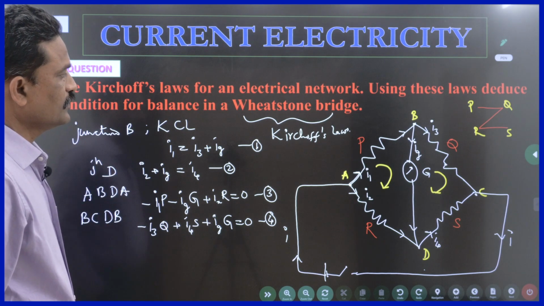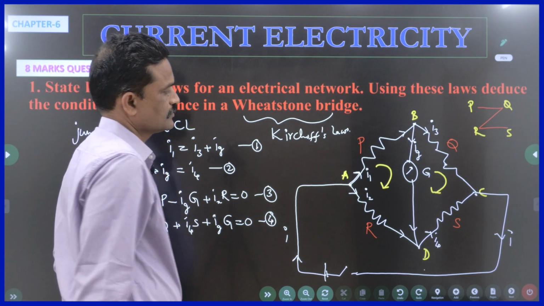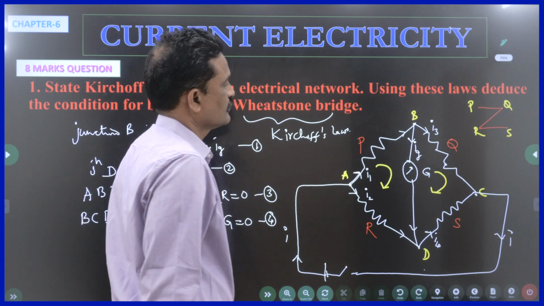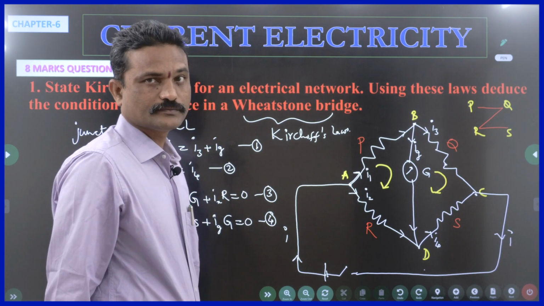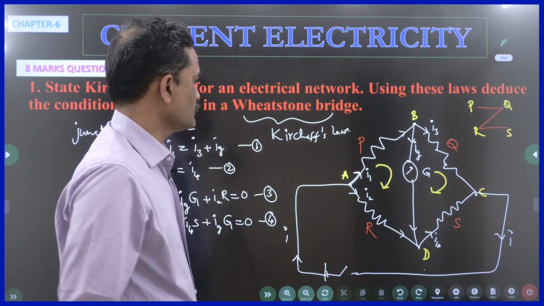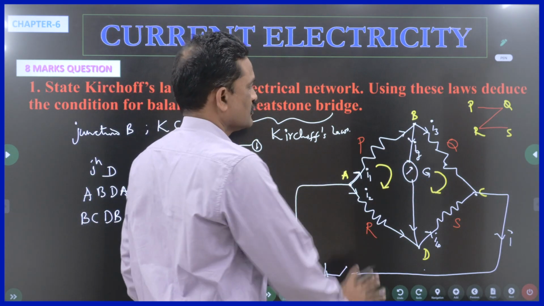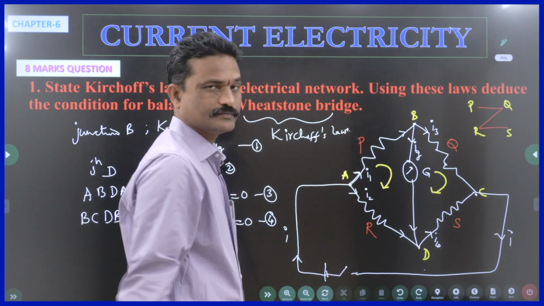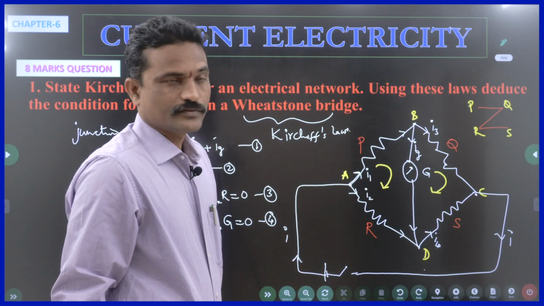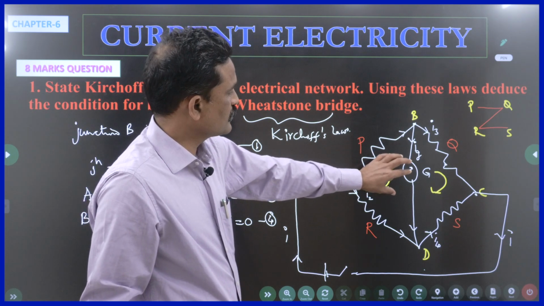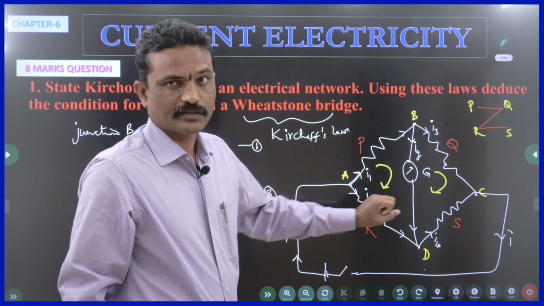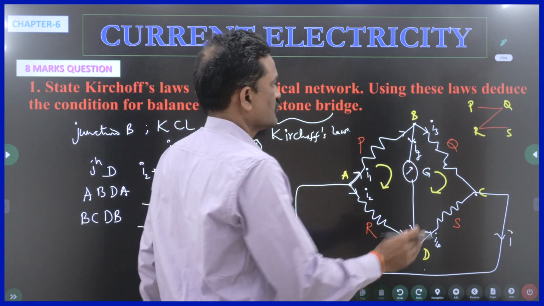Now, what do we do in Wheatstone bridge? There is a condition where it is said to be balanced. If the current through the galvanometer is 0, then this bridge is said to be balanced. So, when you find galvanometer null deflection, it means 0 deflection.